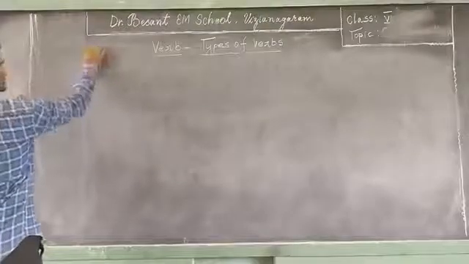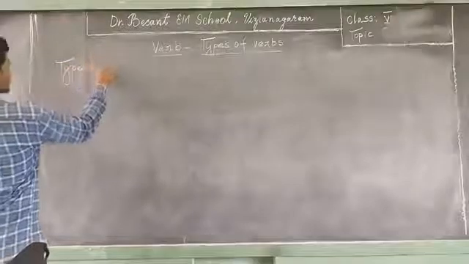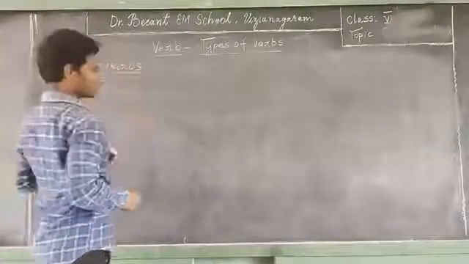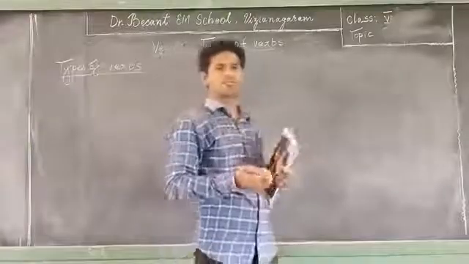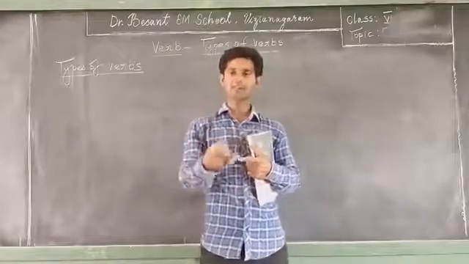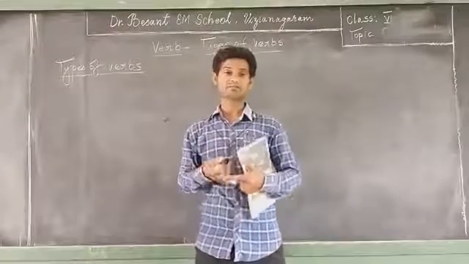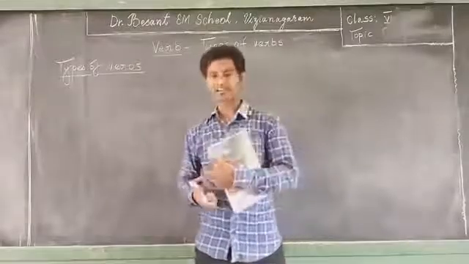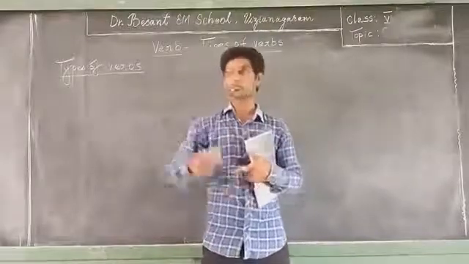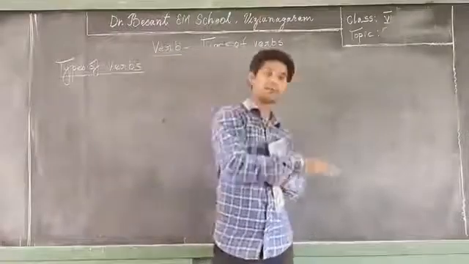Types of verbs. So dear children, we actually have many types of verbs. We have main verbs, whose other name is action verbs, helping verbs, linking verbs, transitive verbs, intransitive verbs, regular verbs, irregular verbs, finite verbs and non-finite verbs.